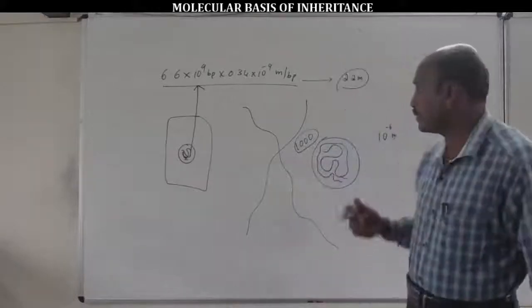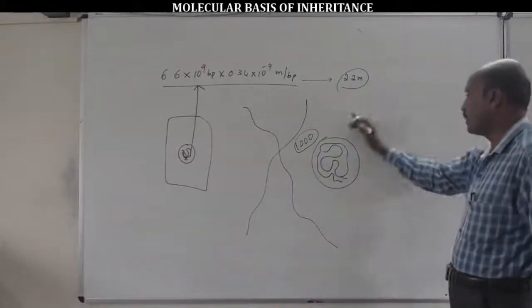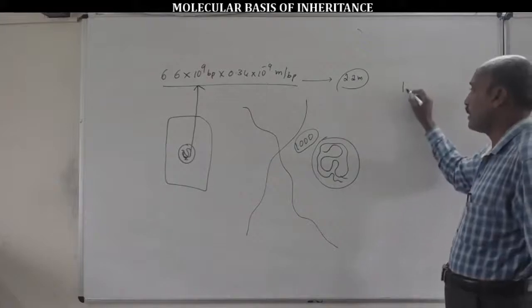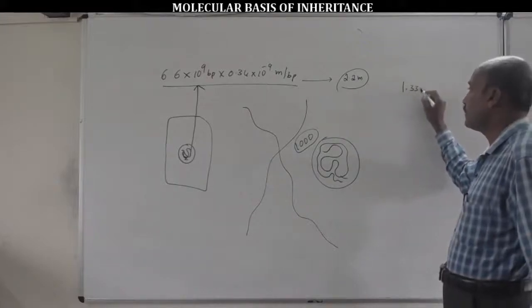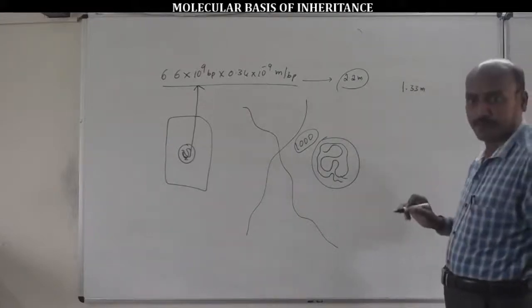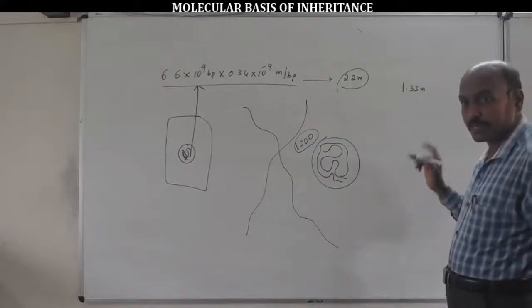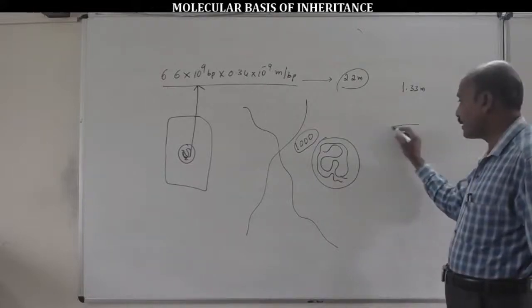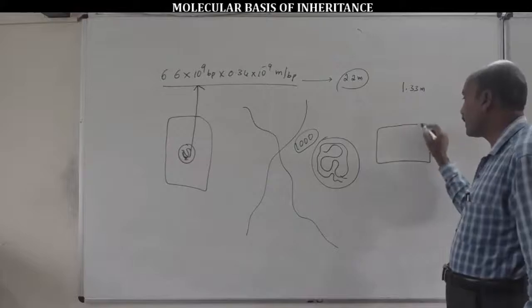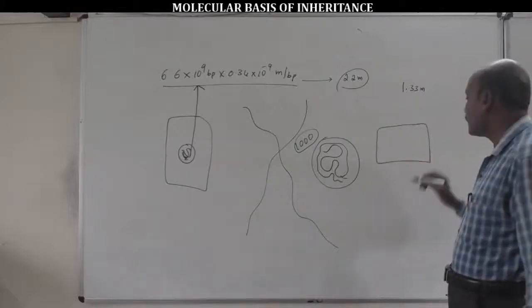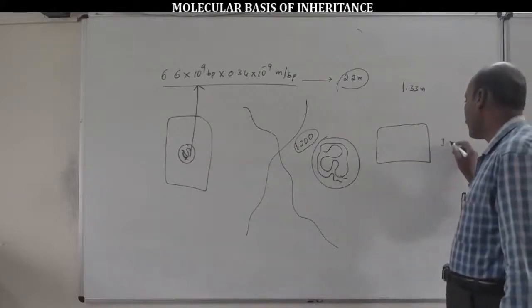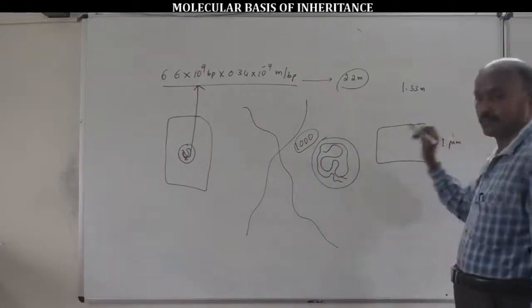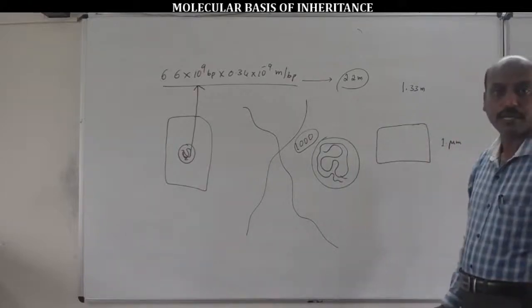Similarly, in prokaryotic cells also, the length of the DNA is 1.33 meters, while the size of the cell is approximately 1 micron.